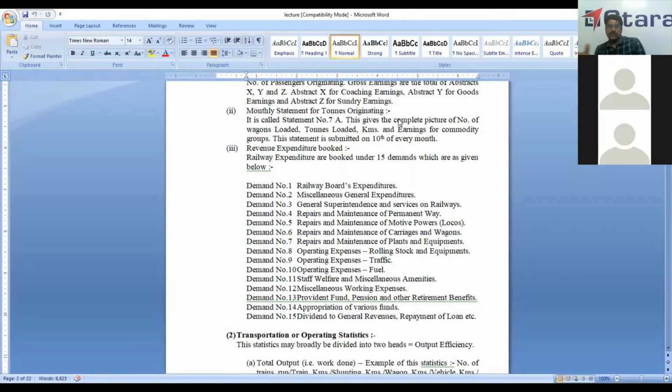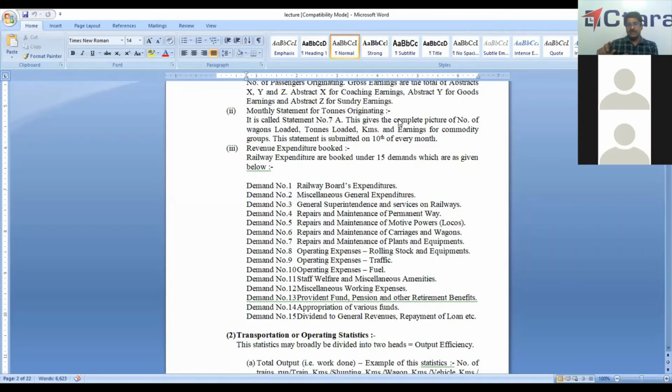Now, because the central government has taken over, we do not pay any dividend on loans taken from the central government. So even demand number 15 is not required. So it is from demand number 3 to 14.